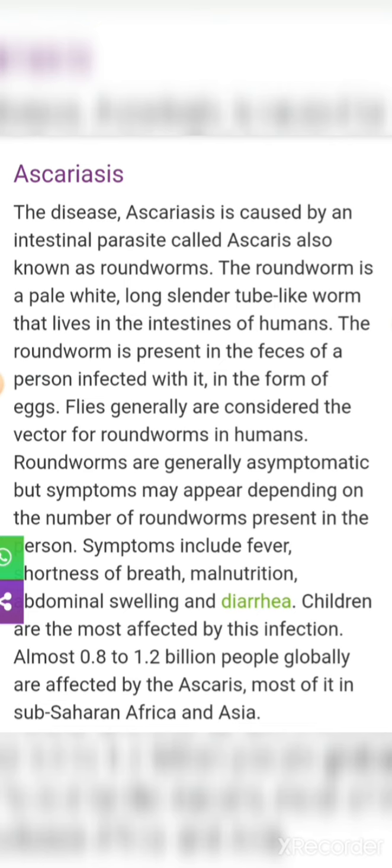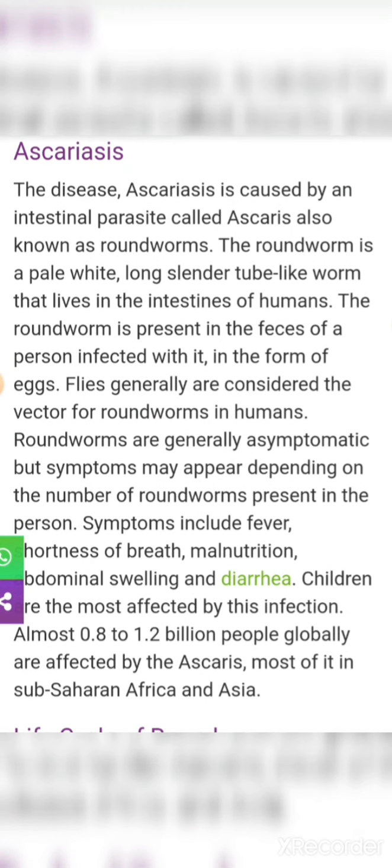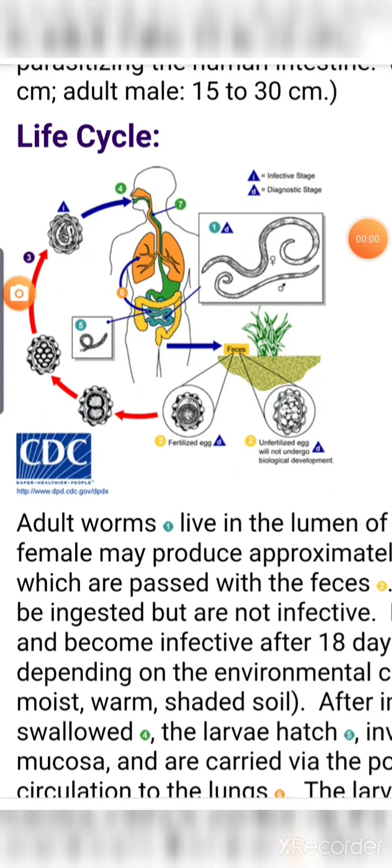They generally live in the small intestine of humans, and are especially found in children. Now let's see the life cycle of Ascaris lumbricoides, and how it gets transmitted.